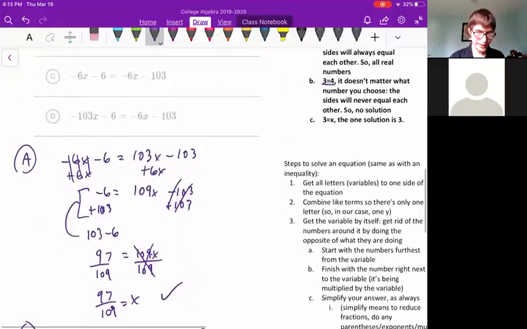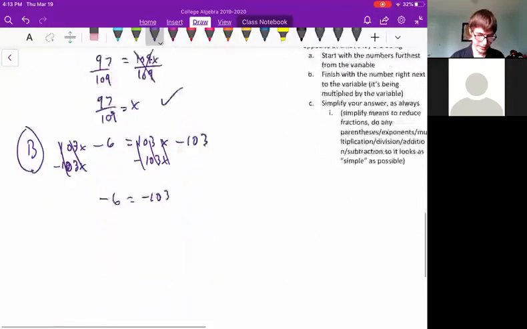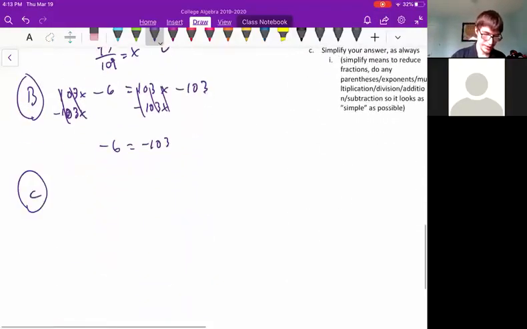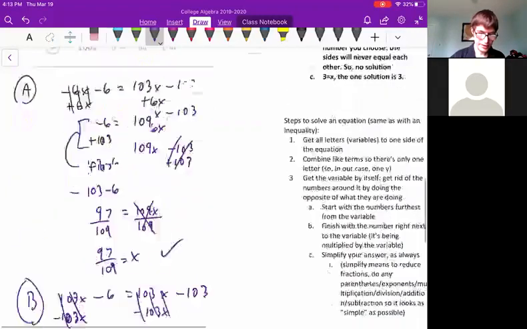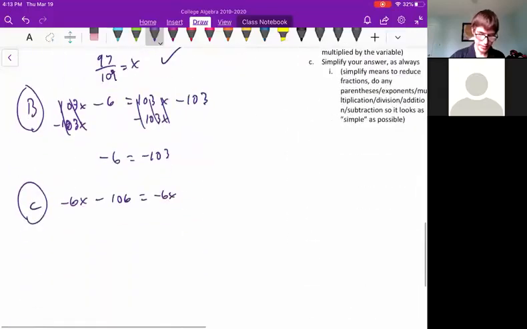C is negative 6x minus 6 equals negative 6x minus 103. So we get C, negative 6x minus 6 equals negative 6x minus 103. Okay, we're going to do the same thing, get all the variables out of the way. There's a minus 6x. I'll get rid of that minus 6x by adding 6x.